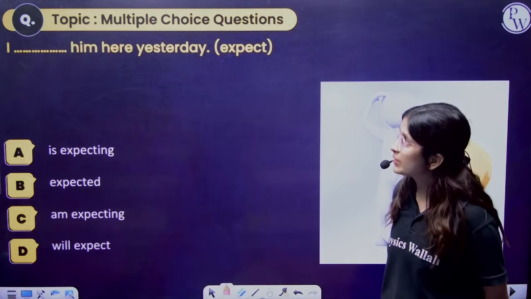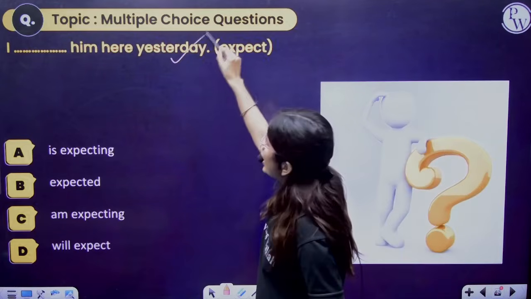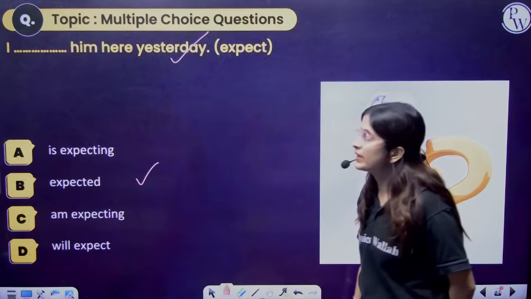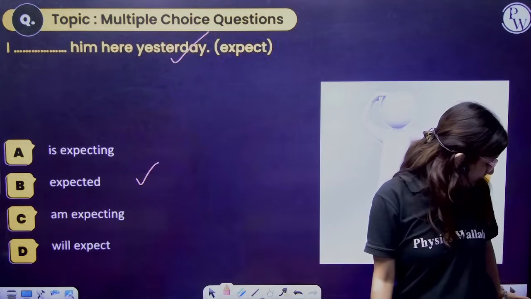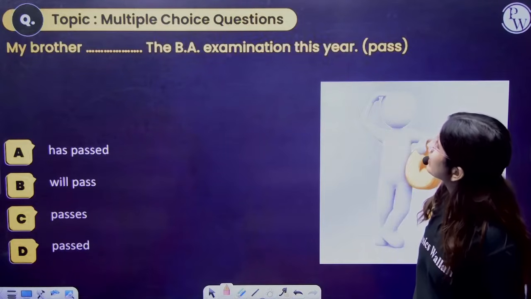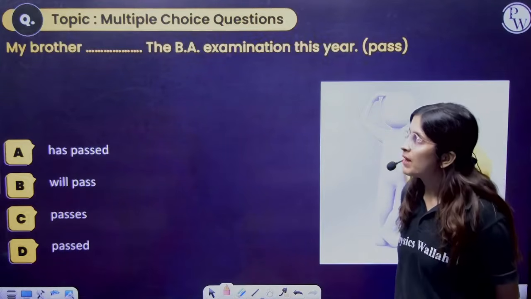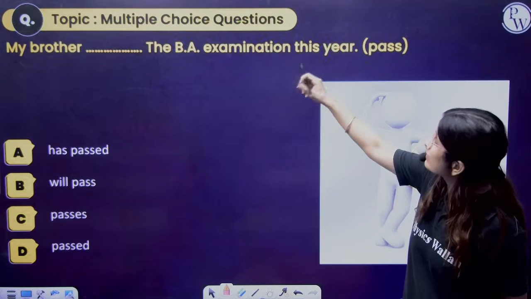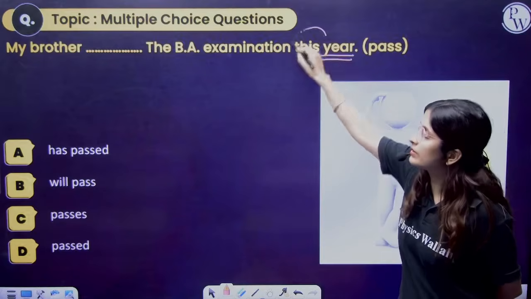I was expecting could be there, but I expected him here yesterday. Next, my brother dashed the BA examination this year. My brother has passed the BA examination this year.